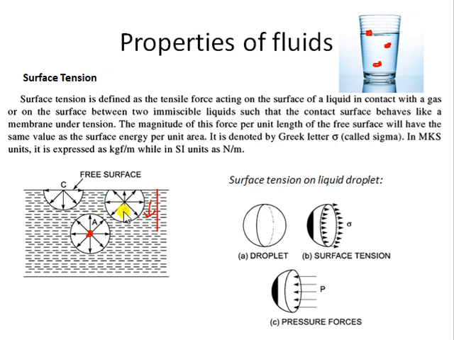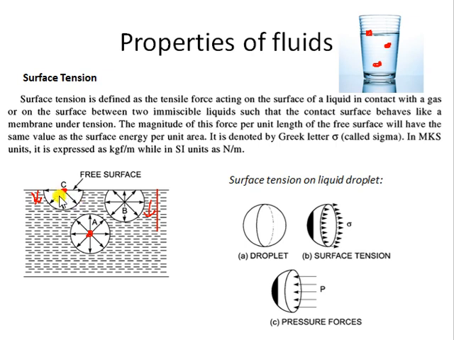Now this case gets intensified when we study fluid particle C, which is available on the free surface. On the free surface, one half of this fluid particle is surrounded by the other fluid particles. There are forces acting below this fluid particle C, but there are no fluid molecules available at the top of C, so there will be a net downward force acting on this fluid particle C, okay?